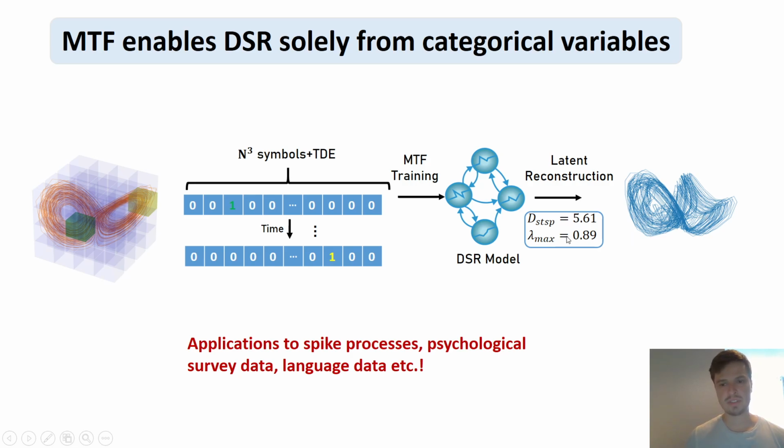What is also notable is that the maximum Lyapunov exponent almost perfectly agrees across different runs, very close to the ground truth value of 0.9. This means that this framework even allows dynamical systems reconstruction purely from categorical variables, which you can imagine leads to a lot of interesting applications, for example, spike processes, psychological survey data, language data, and many others.